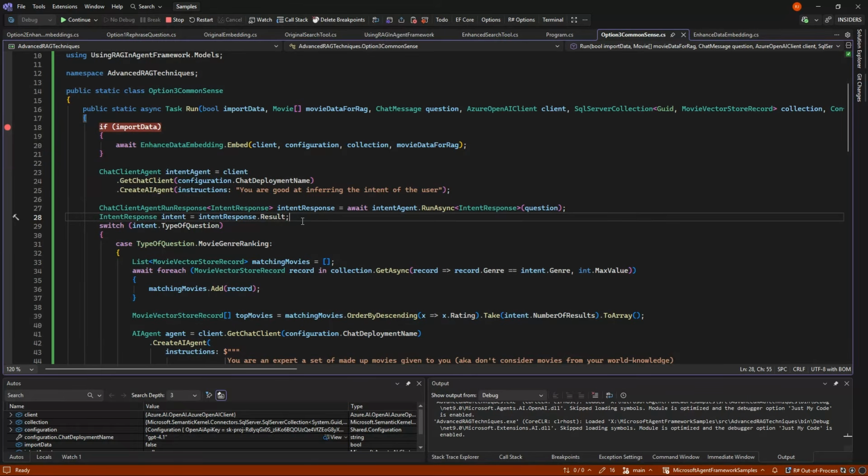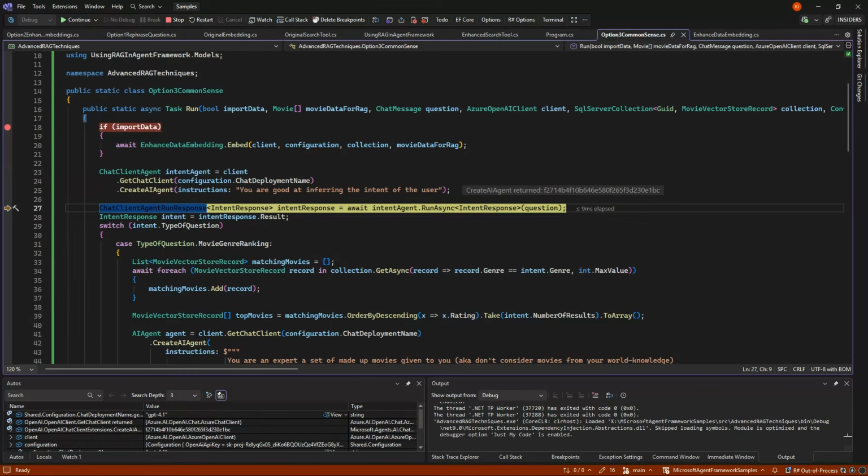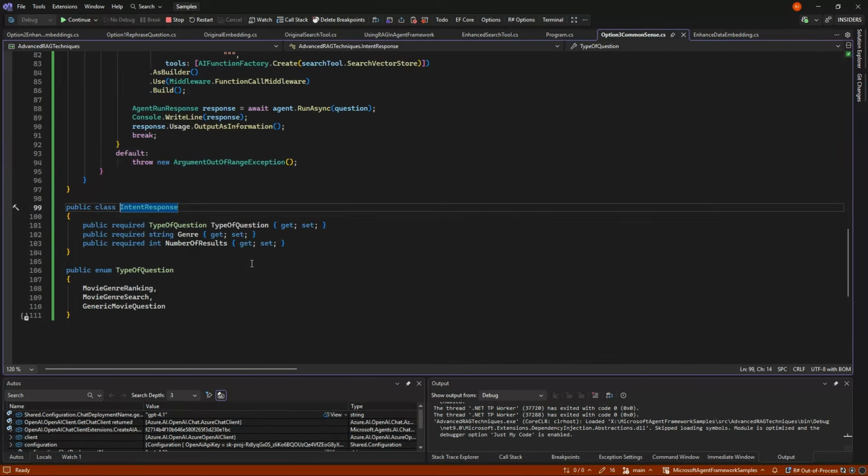And we just used normal structured output here with an intent response back saying what type of question is it? Is it a movie genre ranking? Is it a movie genre search? Or is it a generic movie question? And if it's a genre search, it can give a genre back and it can give a number of results back.